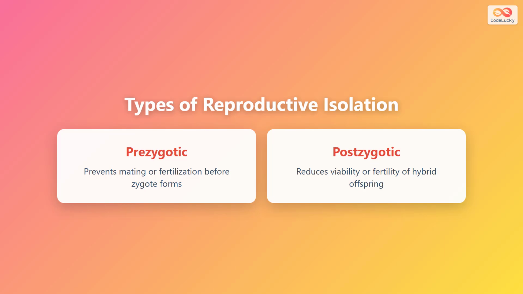Reproductive isolation can happen in two main ways. First, we have prezygotic isolation, which prevents mating or fertilization before a zygote forms. This means reproduction is blocked before fertilization even happens. Second, we have postzygotic isolation, which reduces the viability or fertility of hybrid offspring. In this case, mating may occur, but the resulting offspring are either weak, unhealthy, or sterile.